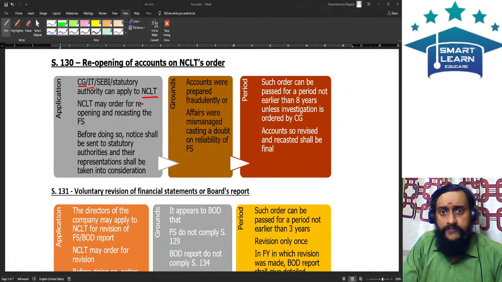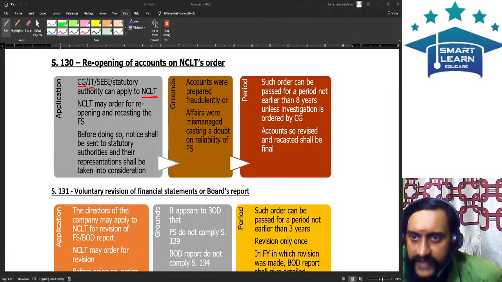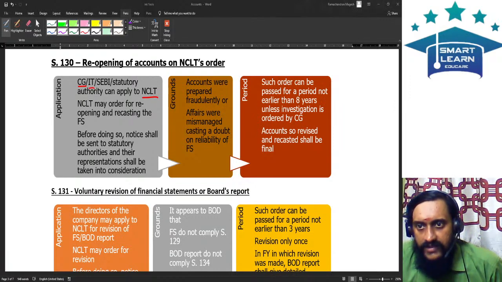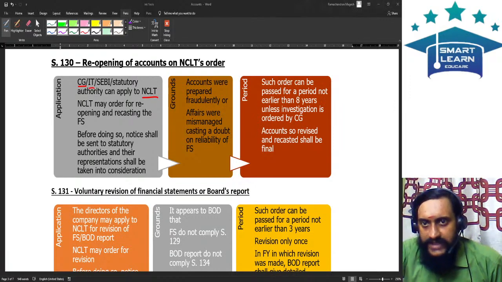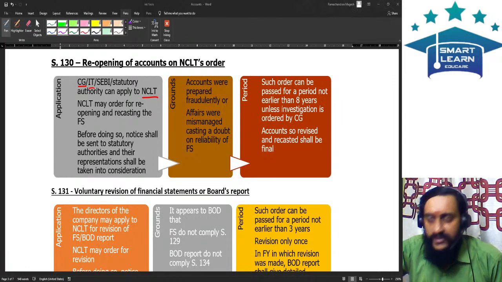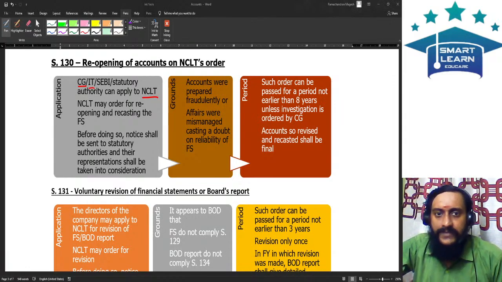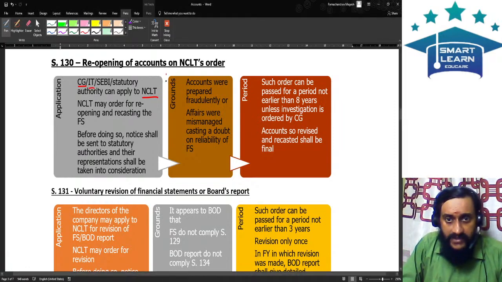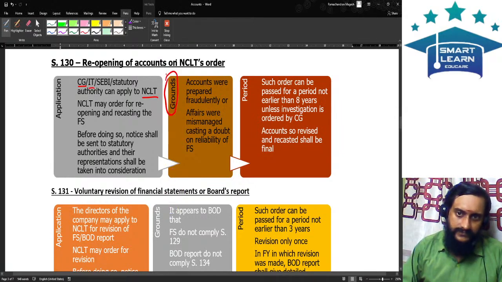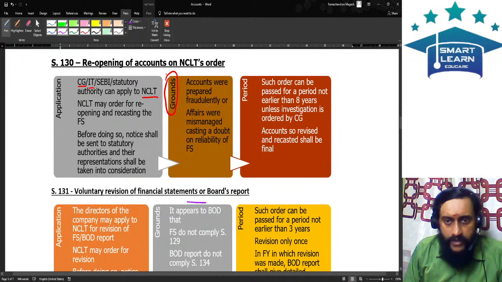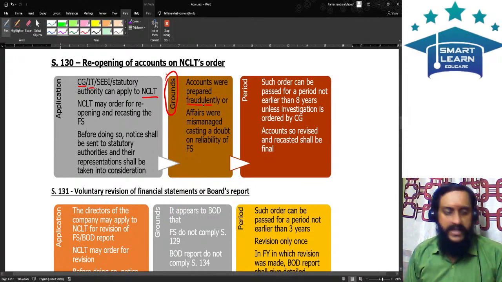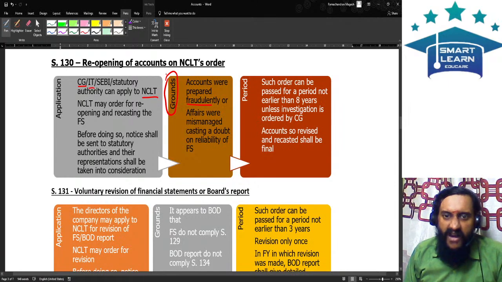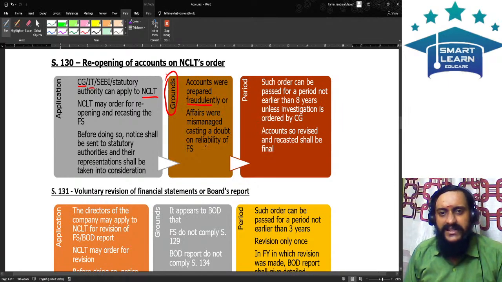Now the NCLT can order for reopening the books of accounts. Obviously, when you reopen, you should recast the financial statements. And before passing such an order, NCLT will give an opportunity to the statutory authority so that they can make a representation. Now, what is more important is the grounds which you should memorize. On what grounds can NCLT order for reopening of the accounts? Number one, the accounts were prepared fraudulently. The accounts were prepared in a fraudulent manner, or the affairs were mismanaged, casting a doubt on the reliability of the financial statements.